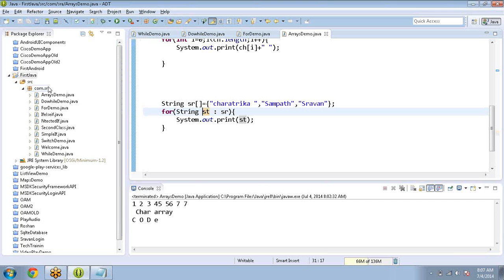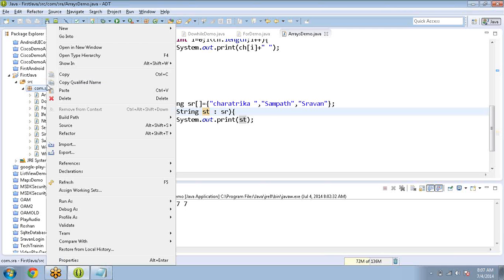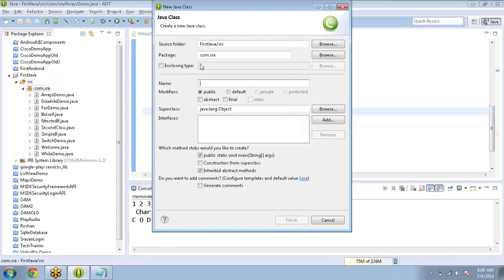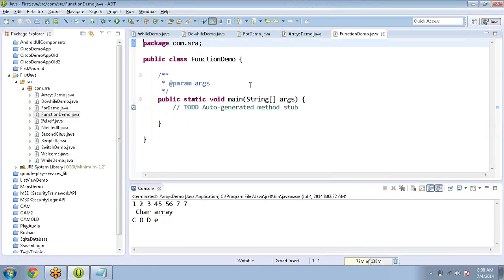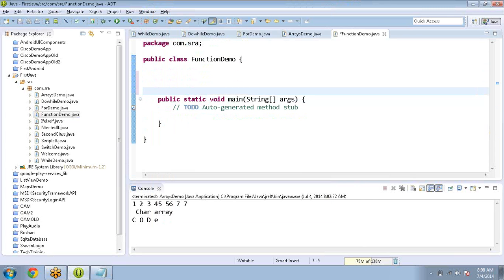So the next more important concept is functions. New class, functions demo. See, these are all basic classes.